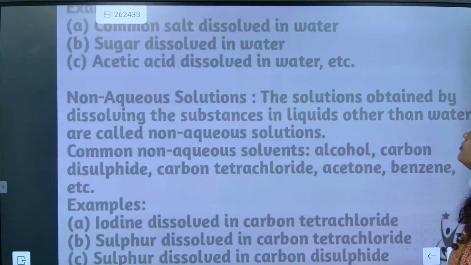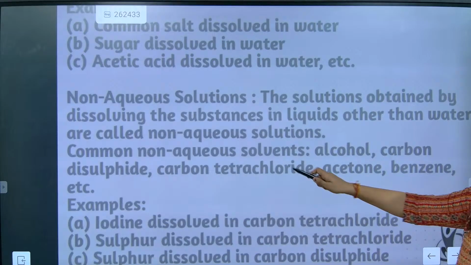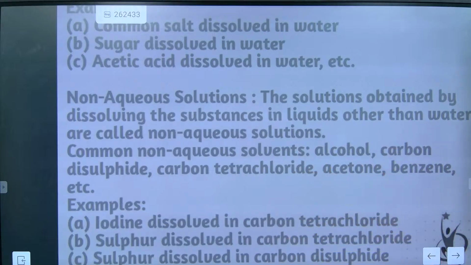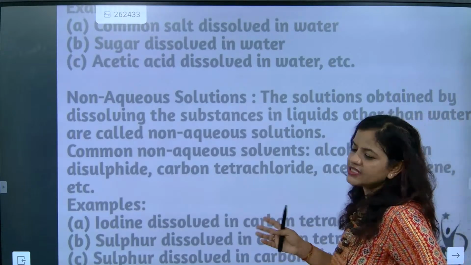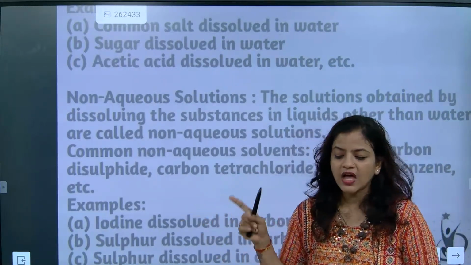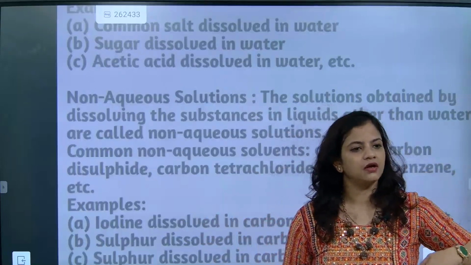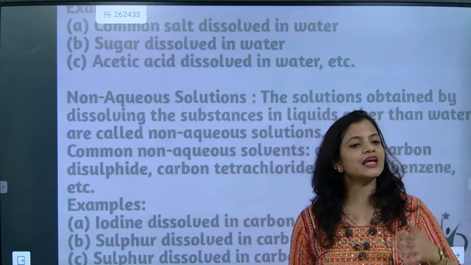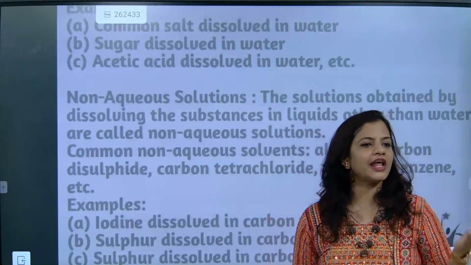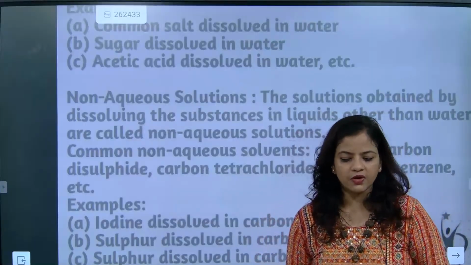The solution obtained by dissolving the substance in a liquid other than water. Now let's see some examples. Common non-aqueous solvents are alcohol, carbon disulfide, carbon tetrachloride, acetone, benzene, etc. They act as the solvent. Like we have just seen, iodine getting added in carbon tetrachloride. So what is the solvent here? Carbon tetrachloride is the solvent and iodine is acting as the solute. That is a non-aqueous solution.